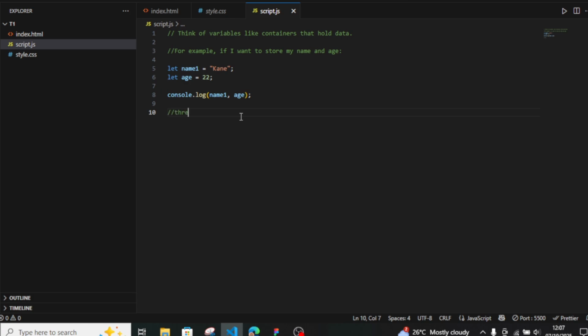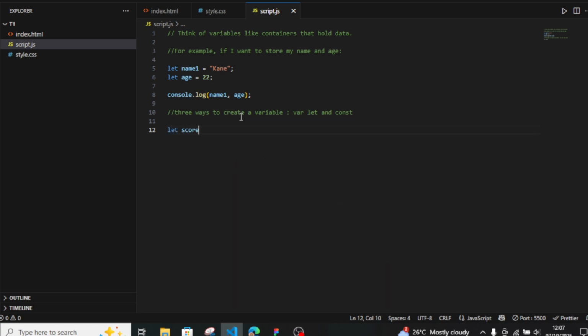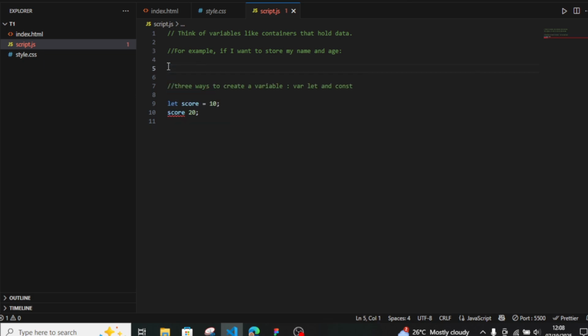We have three ways to create a variable in JavaScript, that is var, let, and const. A quick rule: if you use let, it can change later. Let me give you an example. I will type let score is equal to 10 and then I'll type score is equal to 20. I forgot to add the equals sign, so I'll type it once again.